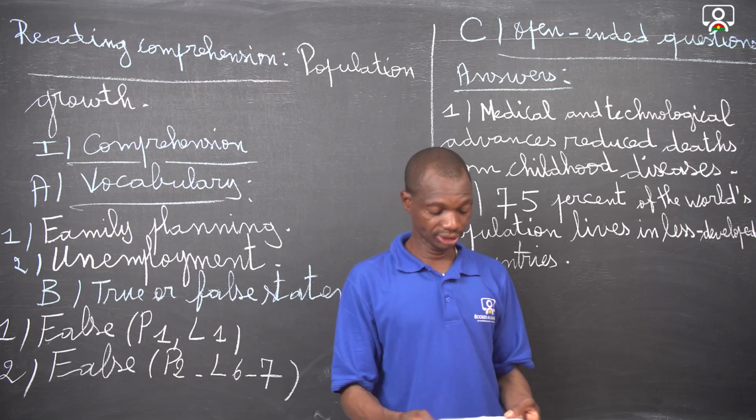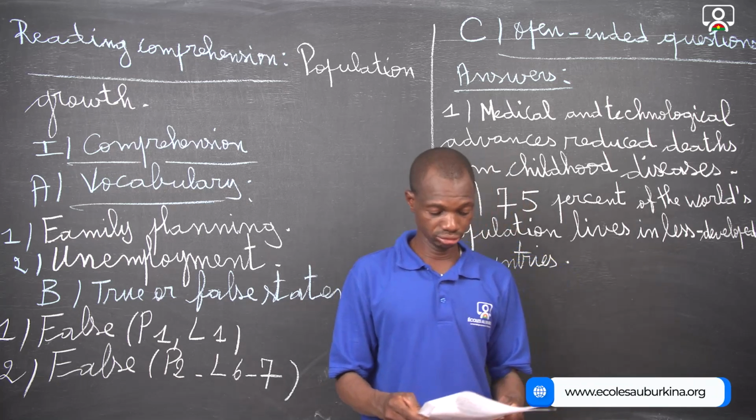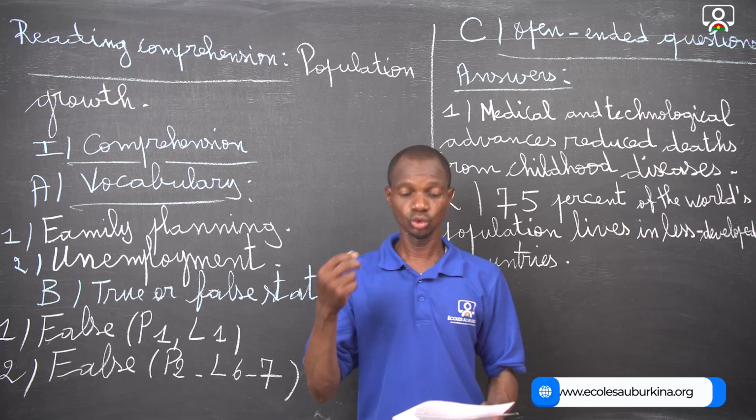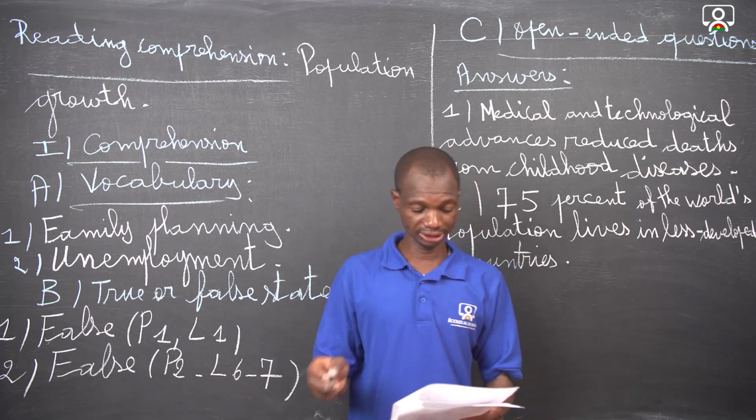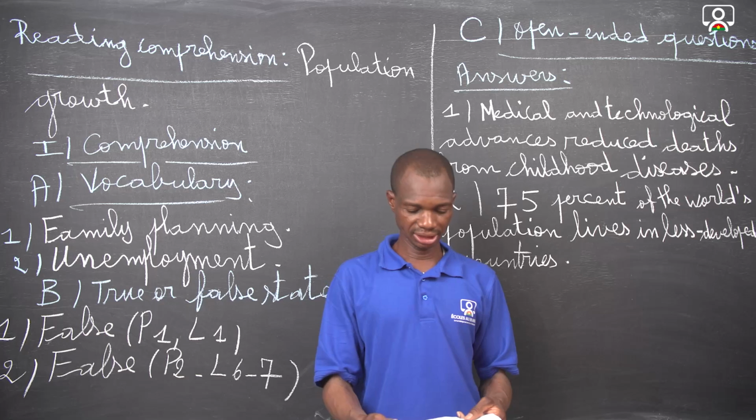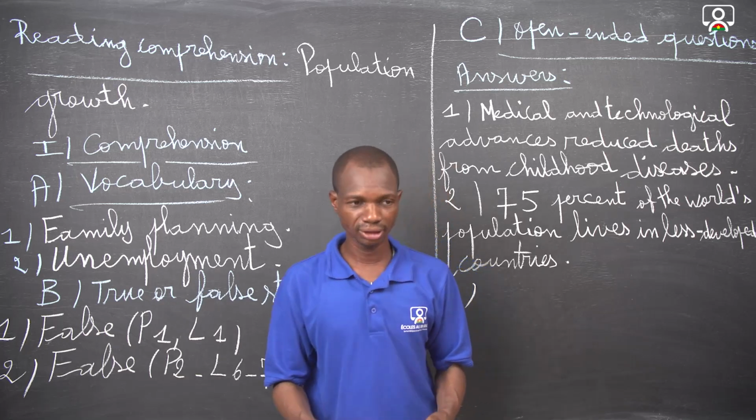The answer that we can simply give to this question asking to give 2 drawbacks of population growth in developing countries is first, the lack of farming land, and second, unemployment.